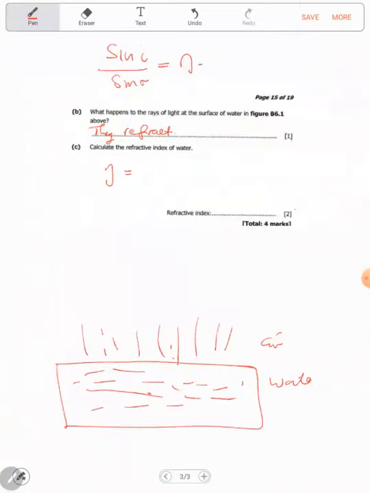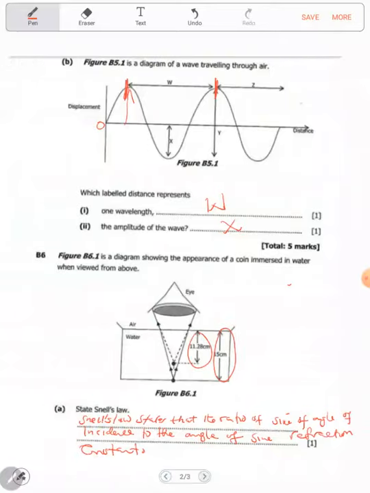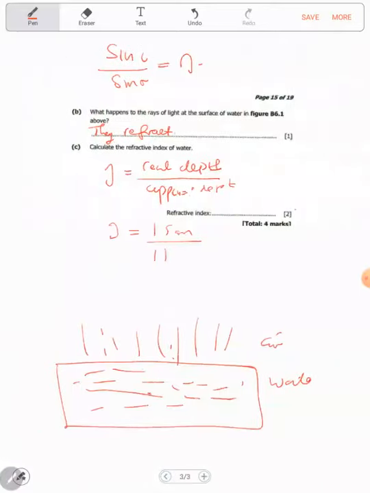So the real depth is 15 centimeters, divided by the apparent depth, 11.28 centimeters.